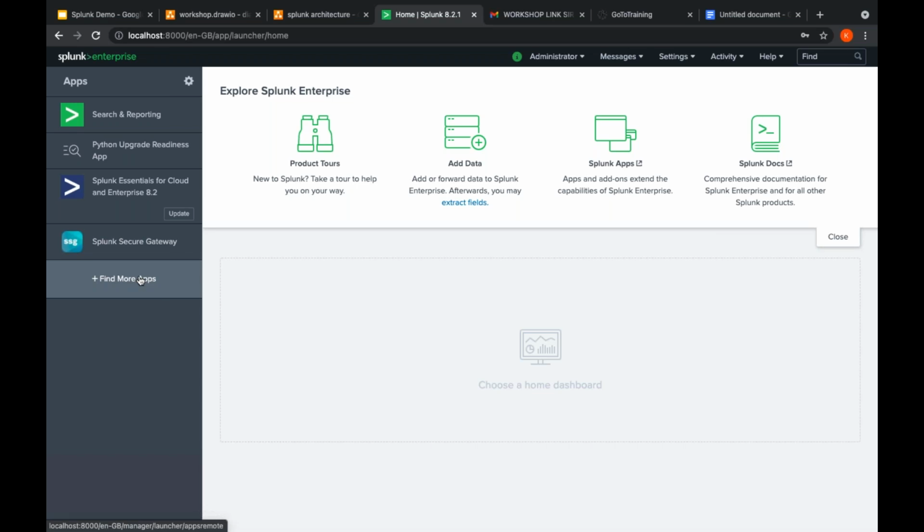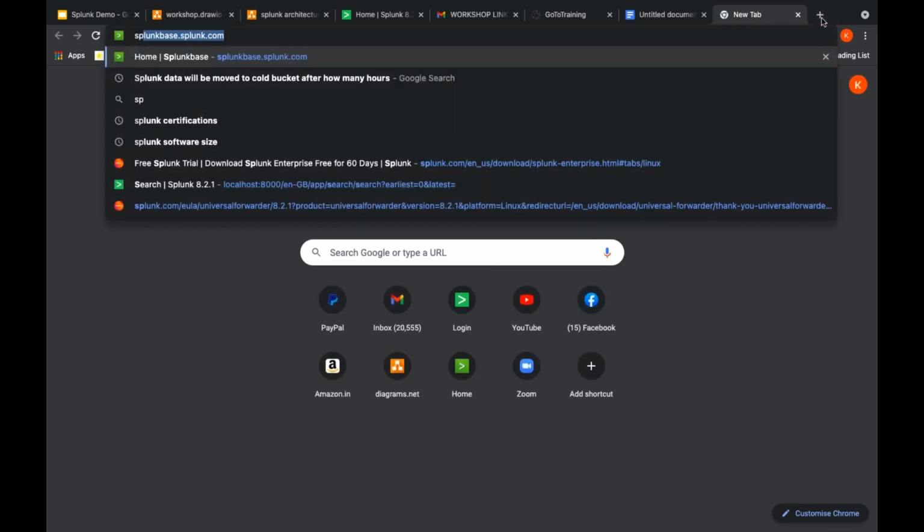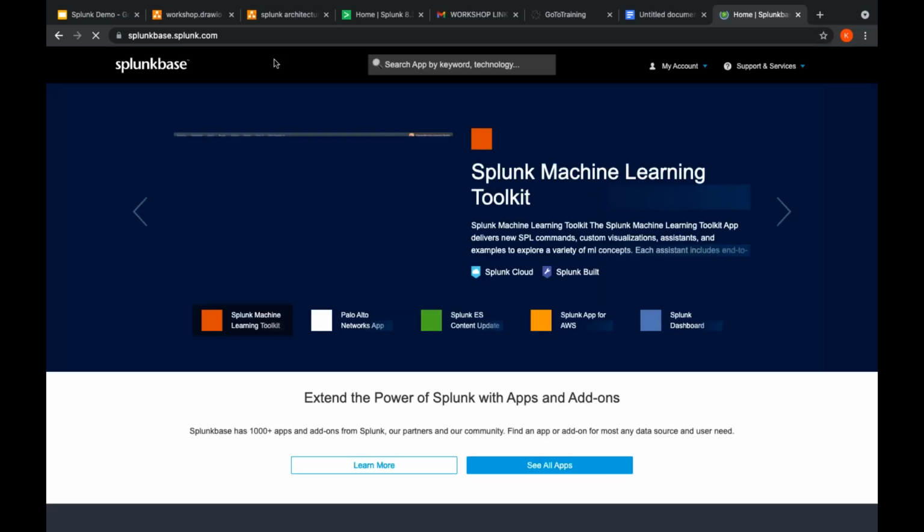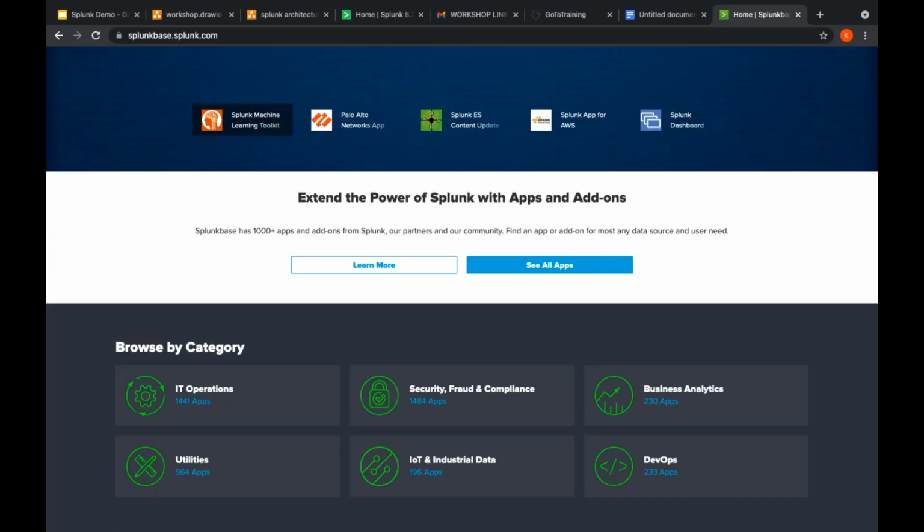What are those apps? Just like your Android mobile phones or Apple stores, whatever it may be, you will be having apps there, right? Similarly, Splunk also has got more than thousands of apps. That is one of the reasons Splunk has been brought to the top position. Just like your Play Store or Apple Store, Splunk has got a thing called Splunkbase. What is that? Splunkbase.splunk.com. If you go there, you will be having more than thousands of apps.